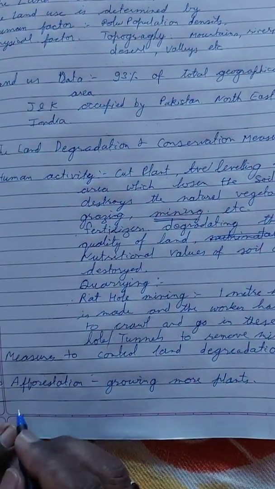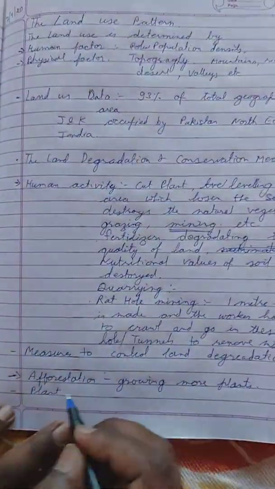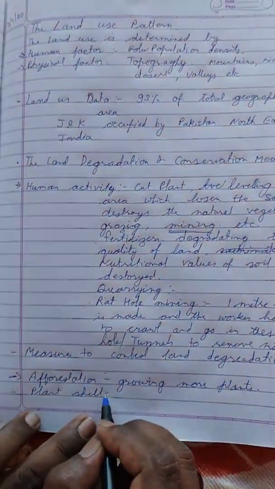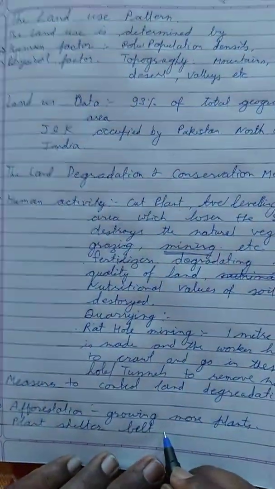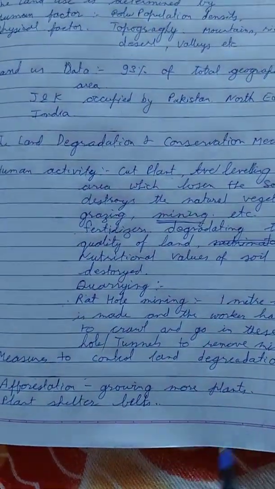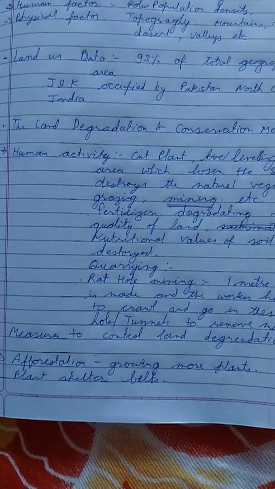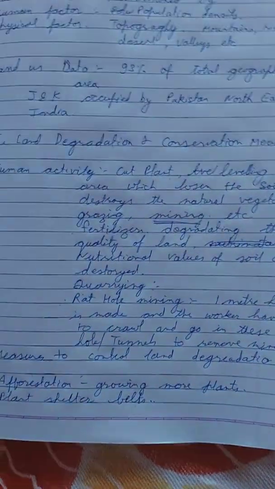Then we have shelter belts or plant shelter belts. This is mostly done at the border in Rajasthan, where there is a desert and population.